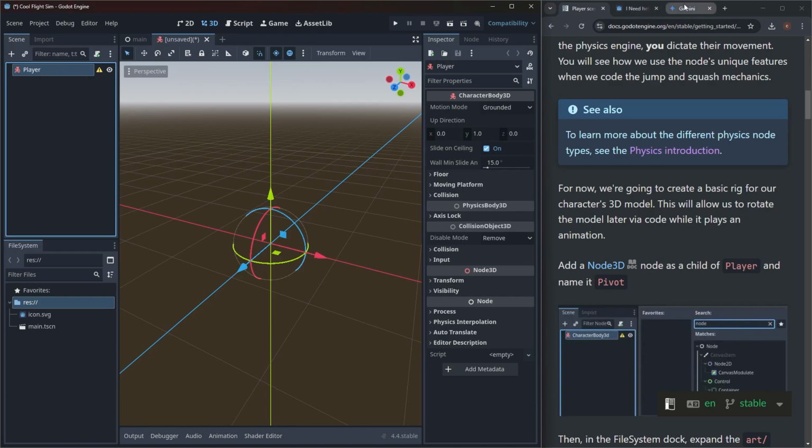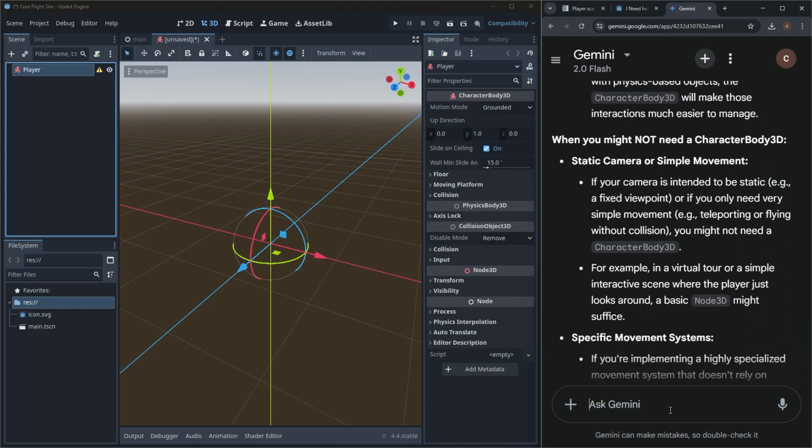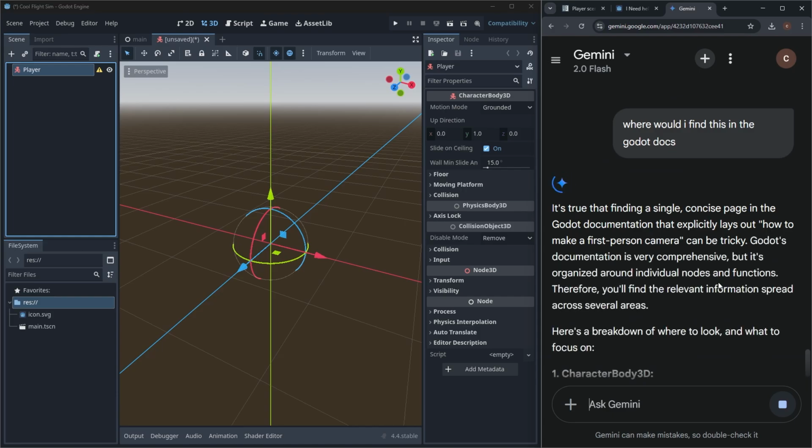Actually, let's go over here, Gemini. Okay, where would I find this in the Godot docs? Where would I find this in the Godot docs? I don't want to rely on this thing, even though I'm doing it right now, but still.